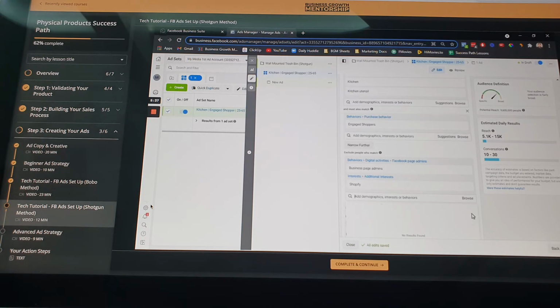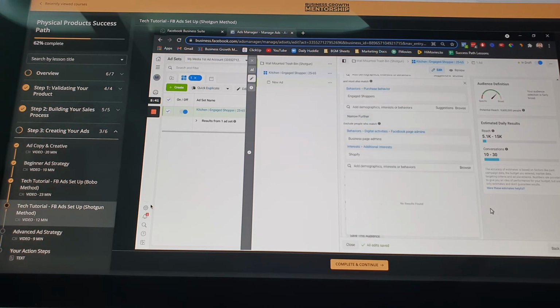And I would also like to exclude the young people who are working, because I don't want to waste my time with them.